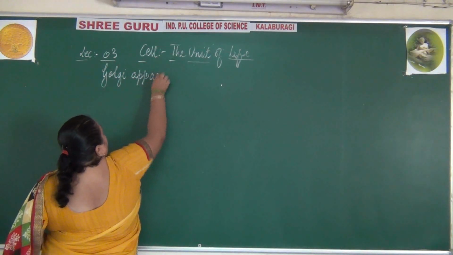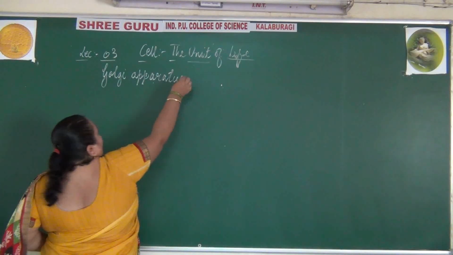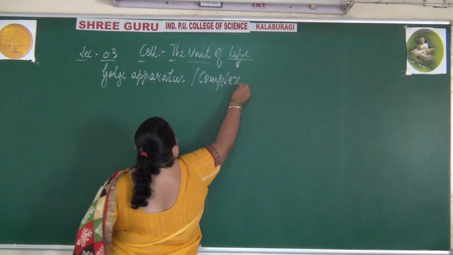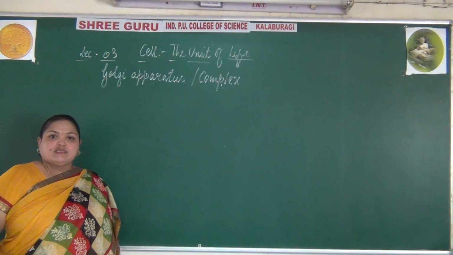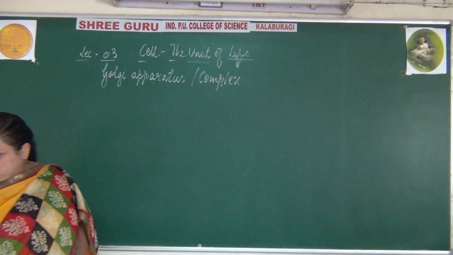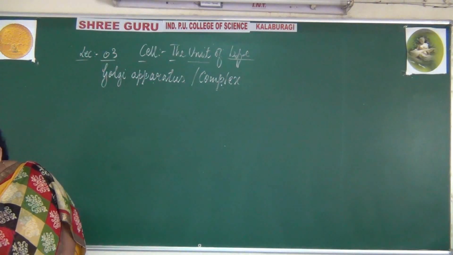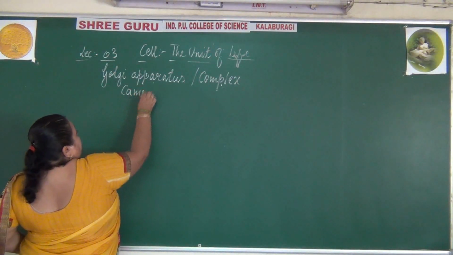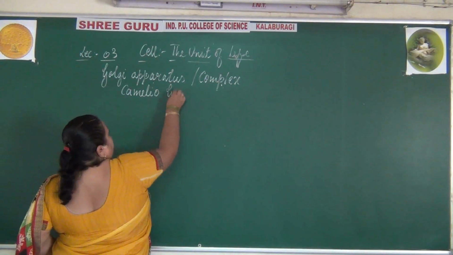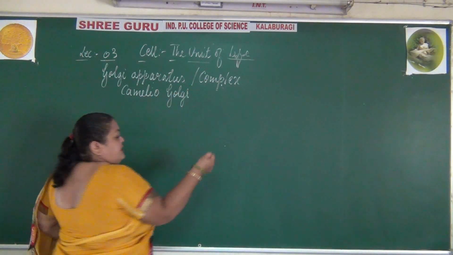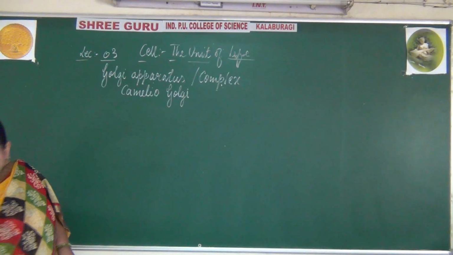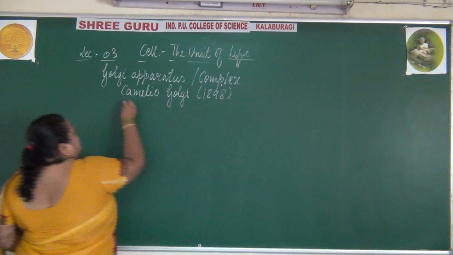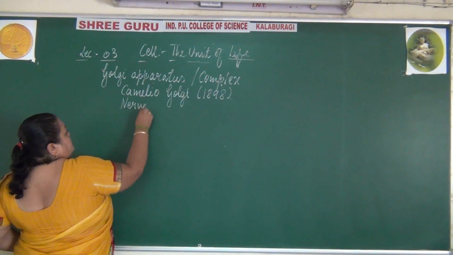The Golgi apparatus is also known as the Golgi complex. The Golgi complex was discovered by Camillo Golgi in the year 1898 in nerve cells.